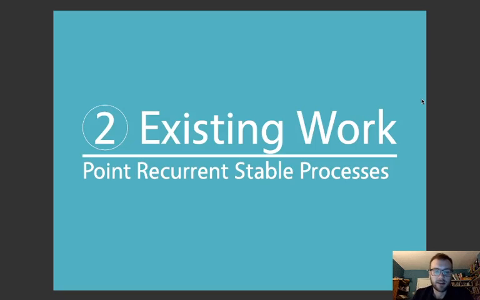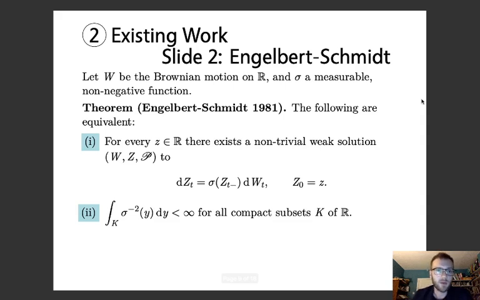So now let's take a look at some existing work for a particular class of stable processes. Work on this problem was started by Engelbert and Schmidt. Well, at least this is the earliest famous approach. With Engelbert and Schmidt in 1981, they considered just the Brownian motion, which is a stable process with alpha equal to 2, the only stable process with continuous paths, and they showed that these two conditions are equivalent.